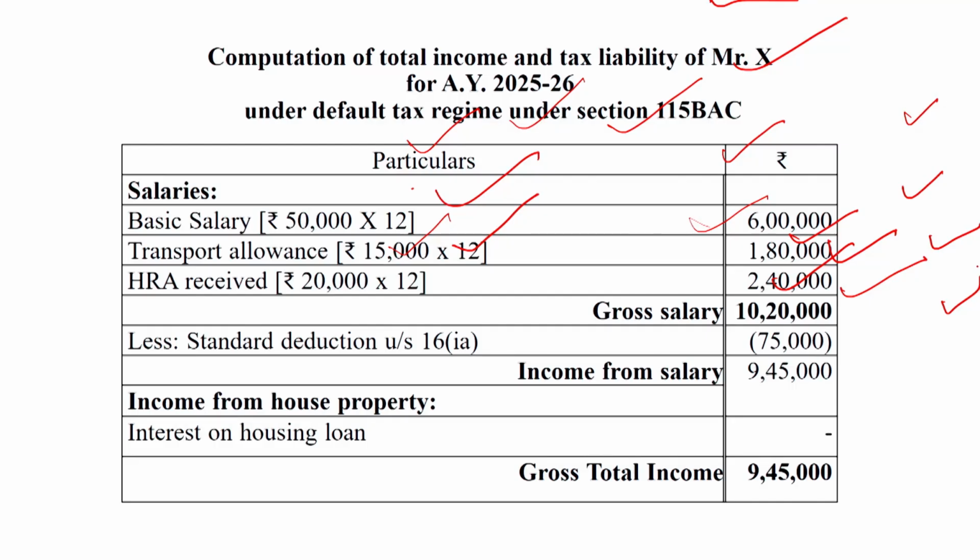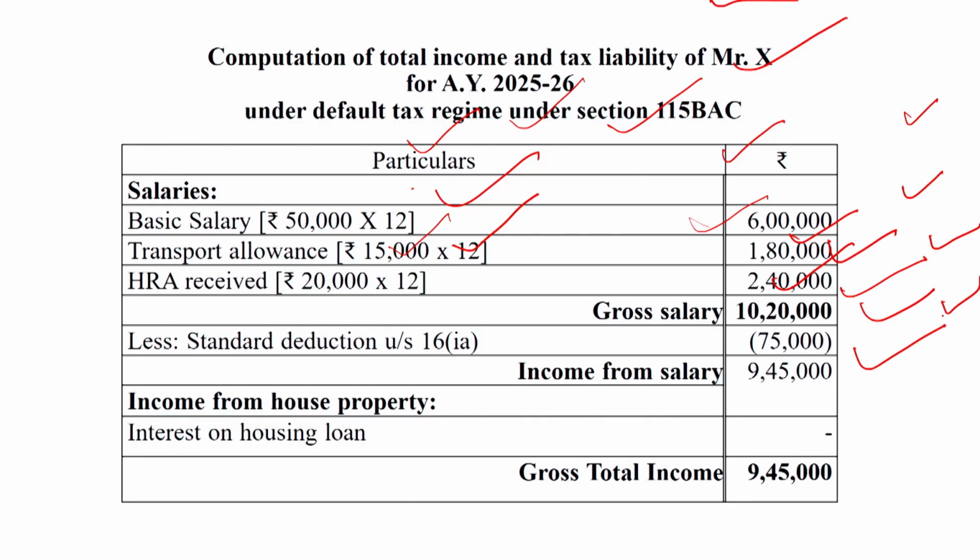Under the gross salary, standard deduction under section 16(ia) will be subtracted, which is rupees 75,000. So 10,20,000 minus 75,000 is equal to 9,45,000. The 75,000 is the standard deduction, and 9,45,000 is the income from salary.